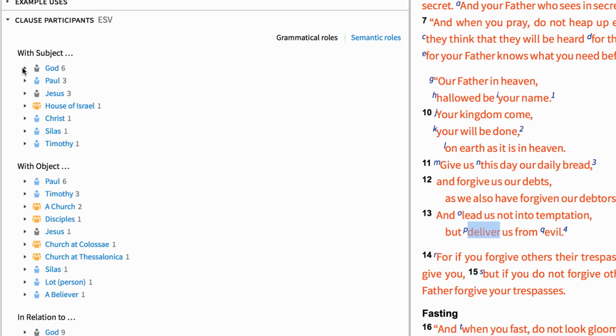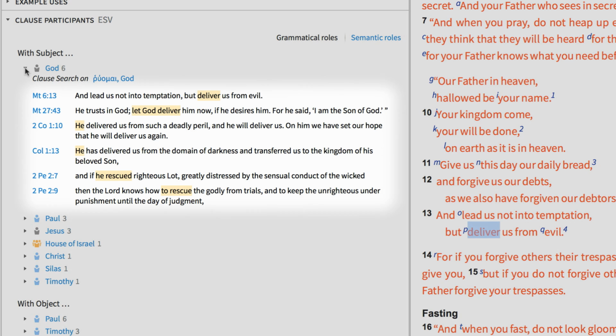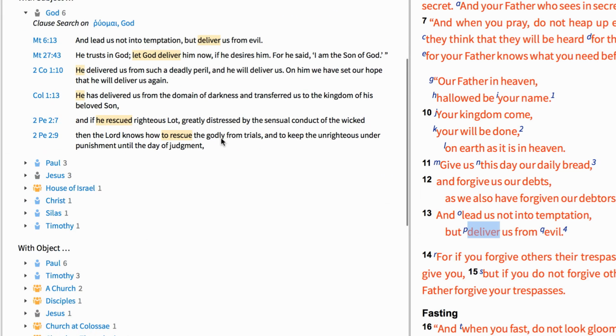First, under the role of subject, I can see who appears as the subject of ruomai in clauses throughout the New Testament. Clicking God shows me 6 occurrences where God appears as the subject of this verb. God is pictured as the deliverer in Matthew 6:13. Then he's mentioned again in Matthew 27:43, where Jesus is mocked. Then twice in Paul's epistles, God is mentioned as the one who delivers us from death and from the kingdom of darkness. Then in Peter's second letter, Peter makes the point that God rescued Lot in the Old Testament, and he will certainly rescue us when we are in need.